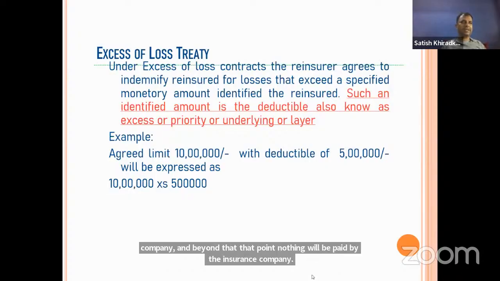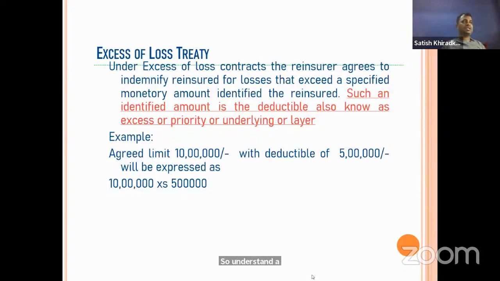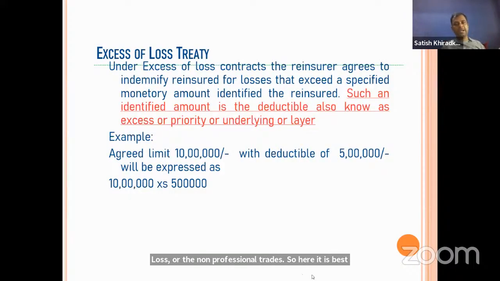So understand the difference. Retention was there earlier, but retention was in terms of sum insured. Here, as sum insured is not applicable for excess of loss or non-proportional treaties, it is based on losses, and that part of the loss which will be borne by the insurance company is called a deductible, excess, priority or underlying.